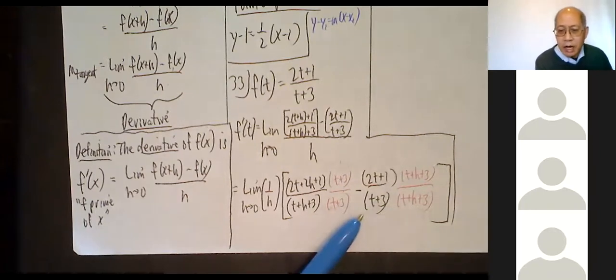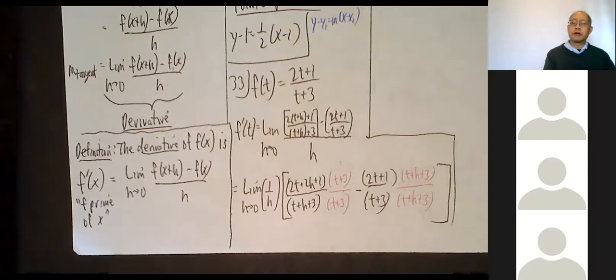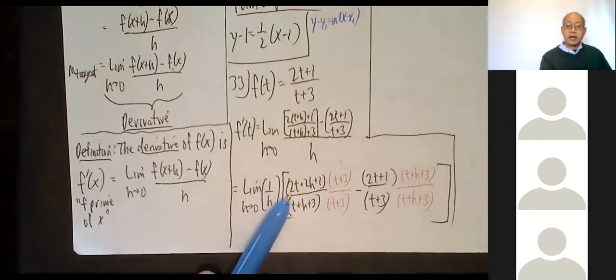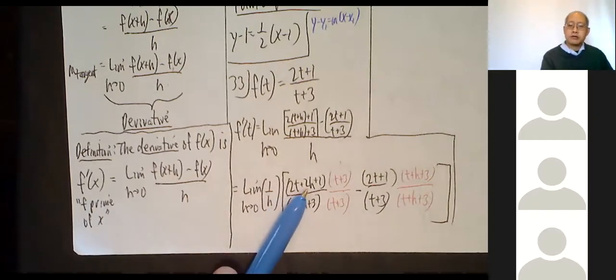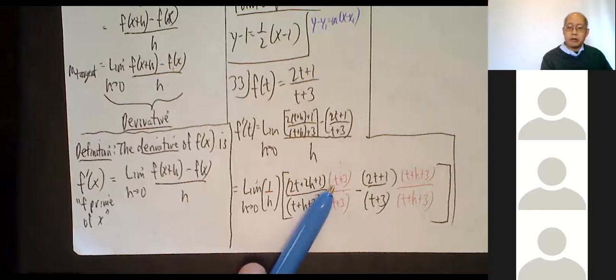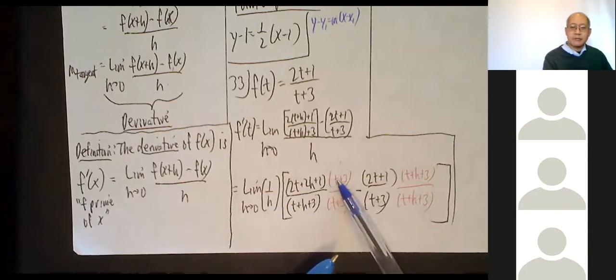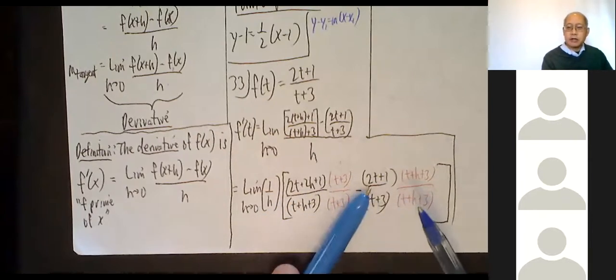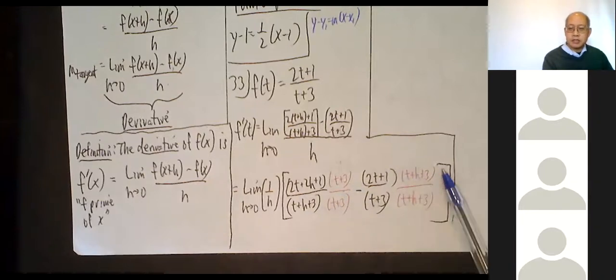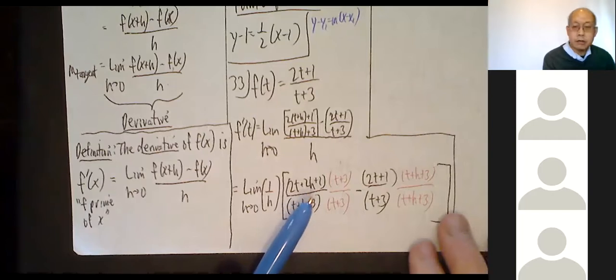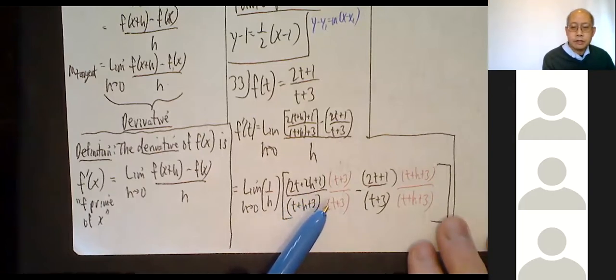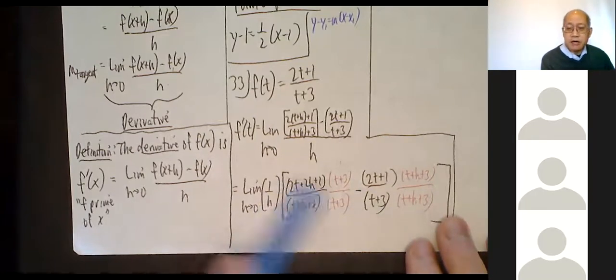So I have a common denominator, and now I have a lot of distributive law, right? It's this trinomial, 3 terms, times this binomial. So I have 6 multiplications here. I have 2t times that, and then 2h times that, and then 1 times that. Then I have 6 more here: 2t times t plus h plus 3, and then 1 times t plus h plus 3. So there are going to be 12 terms, 6 here and 6 here.